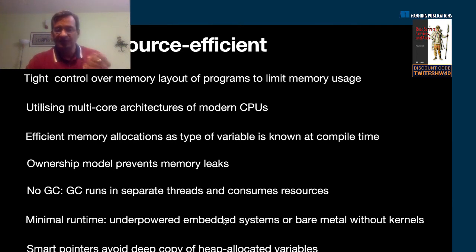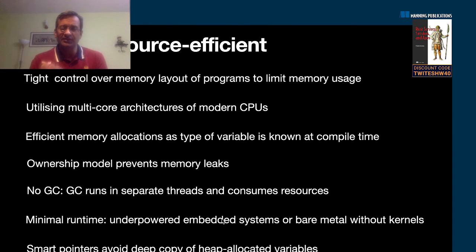And Rust has a small footprint. You can run it on embedded systems, bare metal servers. Even if you look at the optimized size of binaries that are created, the compiler team has done a lot of work to make sure you're able to create optimized sizes. So these are some of the ways by which Rust makes sure it utilizes the processors and memory and threads, and has a small footprint.